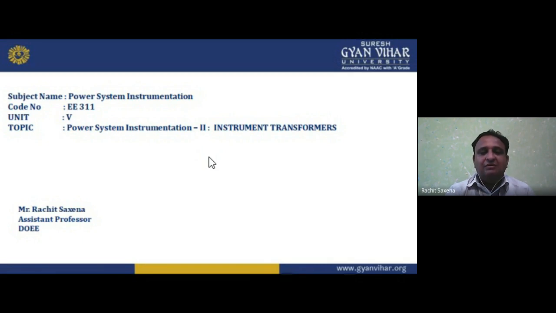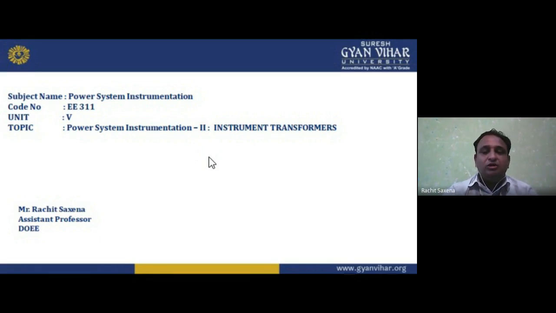It is an important subject of power system, and power system is a main subject of electrical engineering. One subject is electrical machines, and another main subject is power system. In power system instrumentation, we study a lot about the instruments used for measuring purposes in the power system. The subject comprises 5 units, and each unit has different names, topics, contents and subtopics.